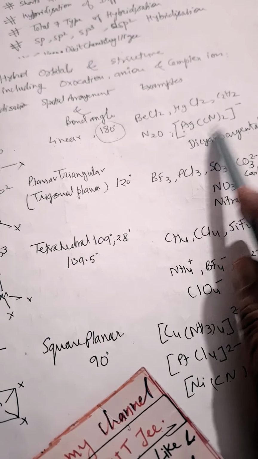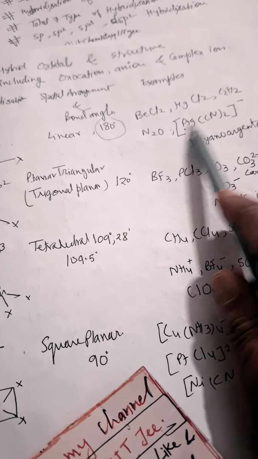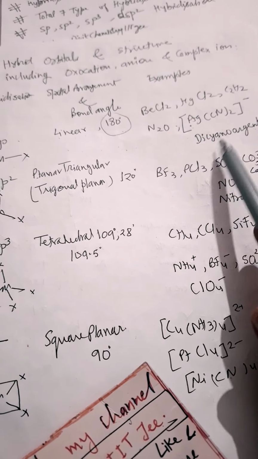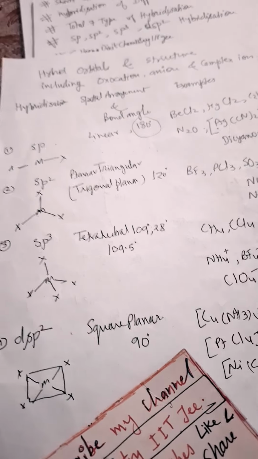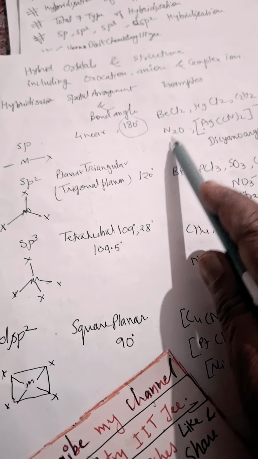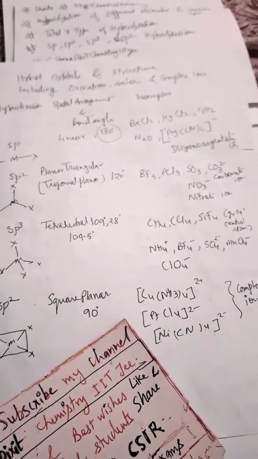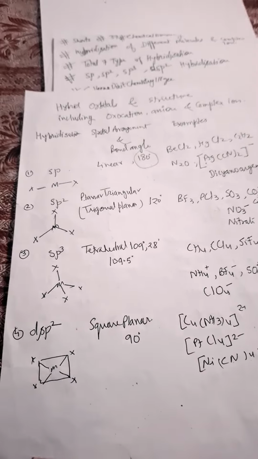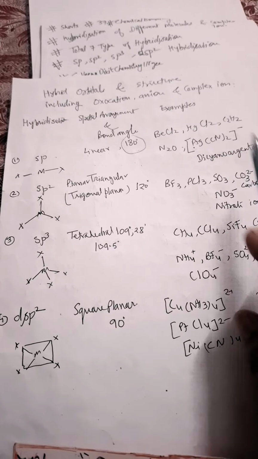N2O and Ag(CN)2 with a negative charge, which is a complex ion, dicyanoargentate. So this is also linear. HgCl2 linear, BeCl2 linear, N2O linear. They ask different types of questions, that is why I am giving you a complete idea.